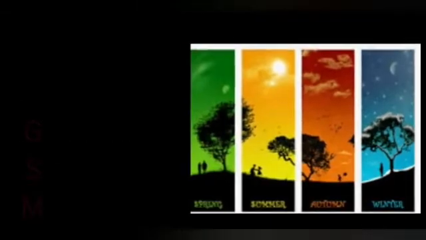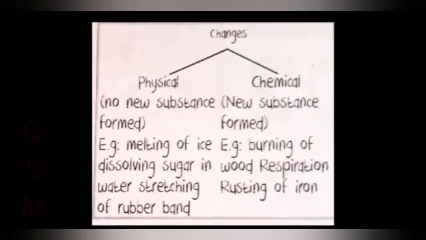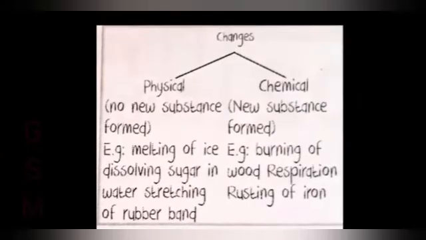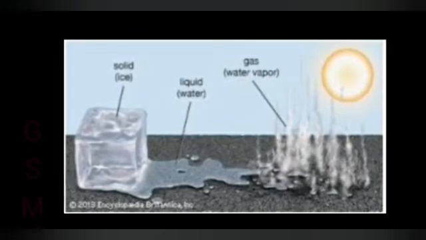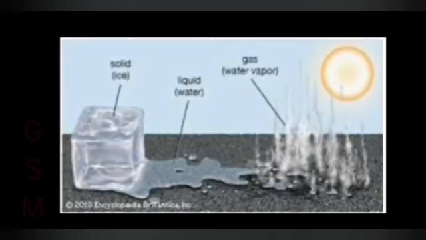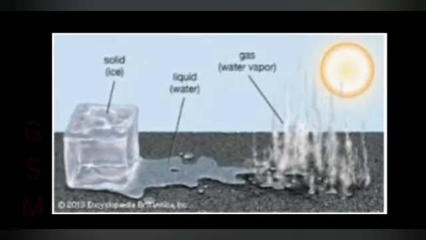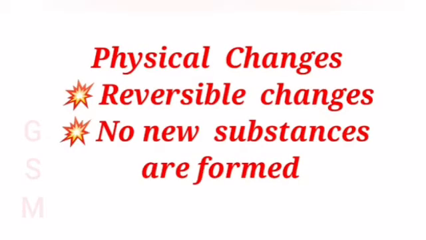But you have to learn physical and chemical change. What is the difference between these two changes? Physical changes are reversible. That means it can happen again and again. Say, for example, if you take solid ice and heat it, it is going to change into liquid. Again, if you freeze that, it's going to be a solid shape. That is all reversible changes. So in physical change, chemical bonds between the atoms do not break and no new substances are formed. That is called physical change.